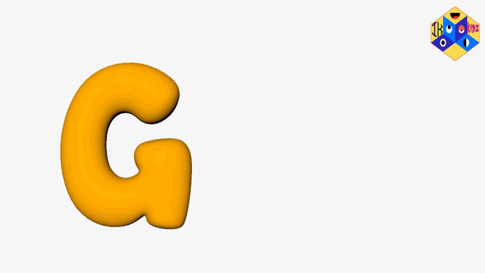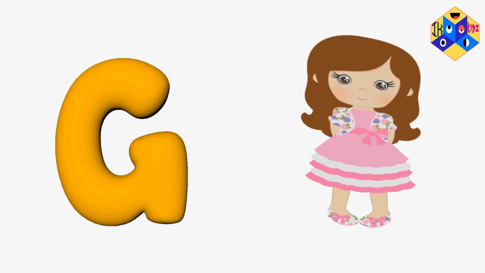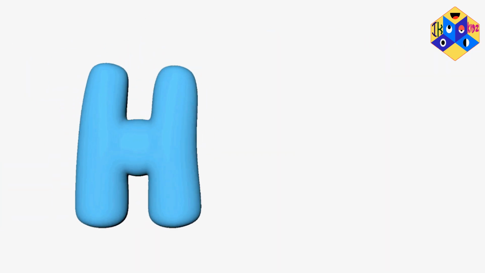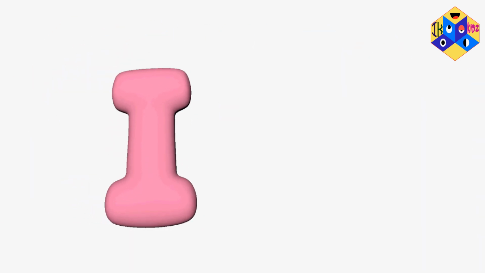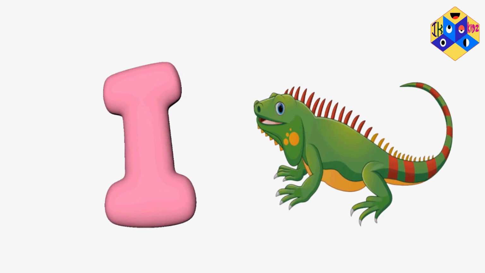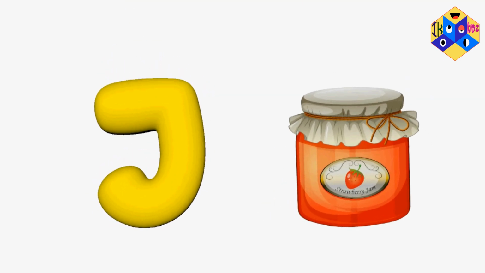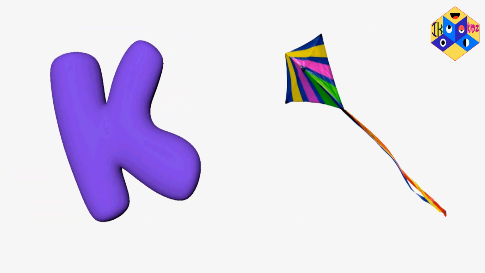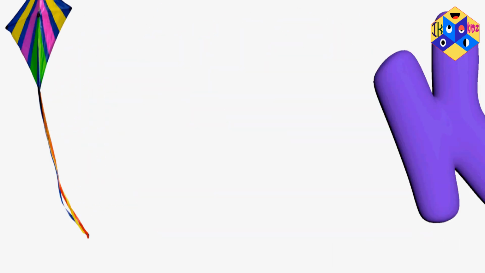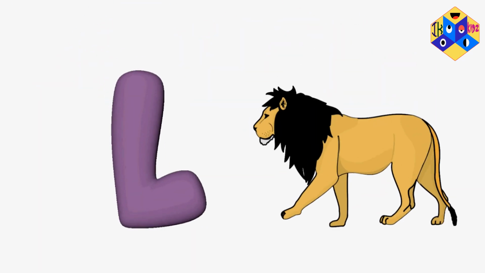G is for girl. H is for hat. I is for iguana. J is for jam. K is for kite. L is for lion.